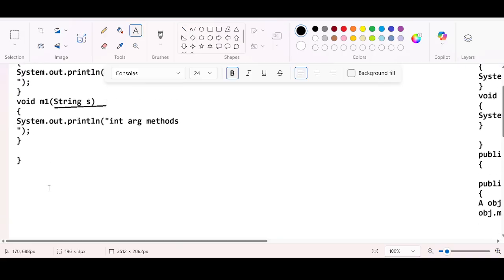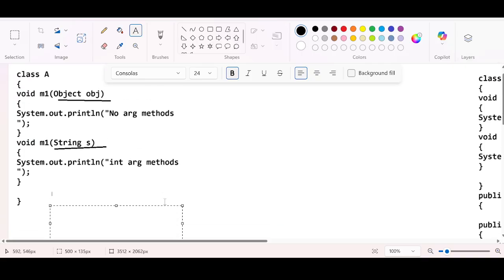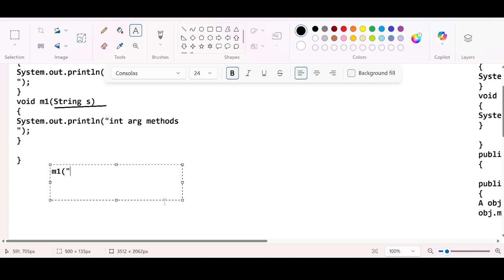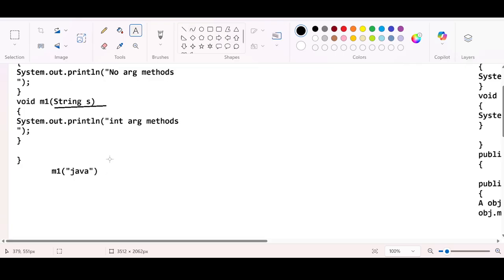You are calling the method m1 and passing Java. Definitely, this sequence of characters belongs to string. There should not be any doubts. This should get executed.